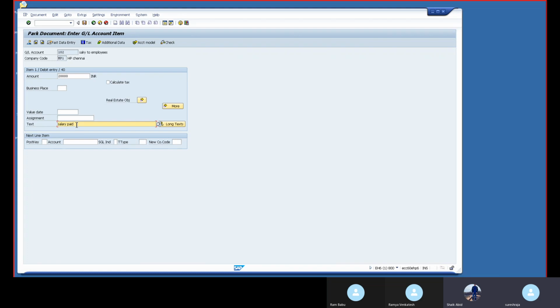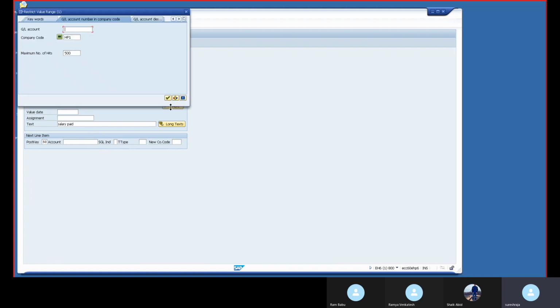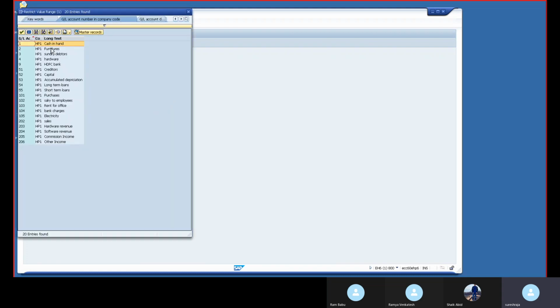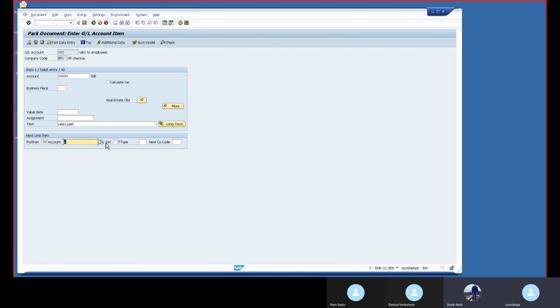Posting key 50, put cash there, cash account. Enter, 20,000, salary paid. Save.